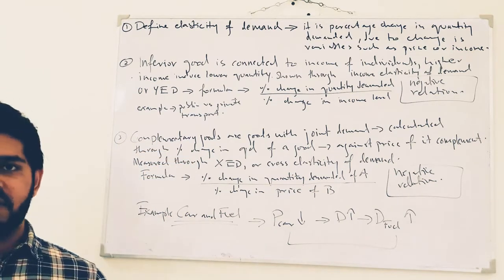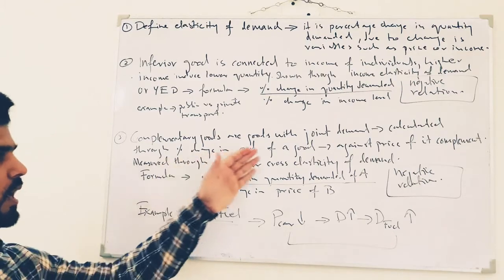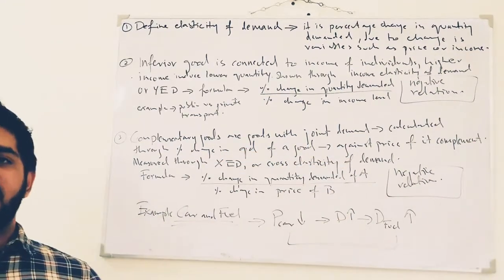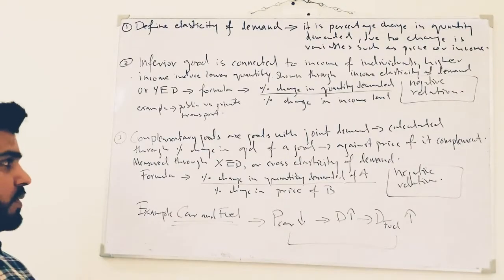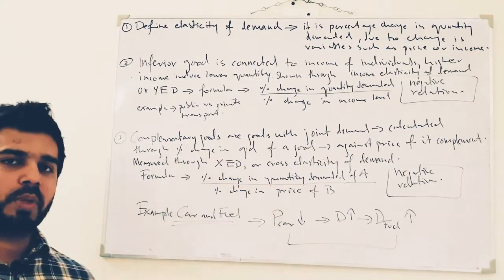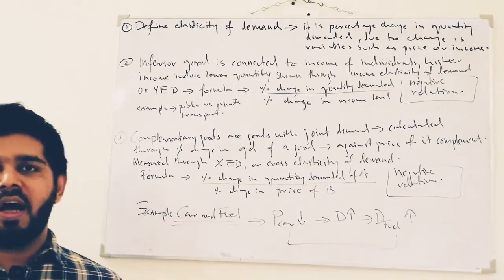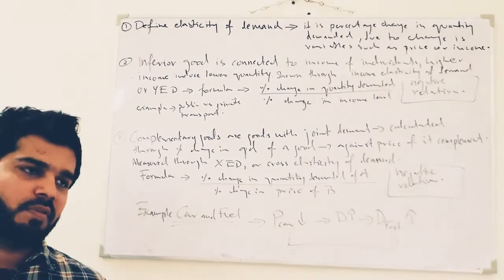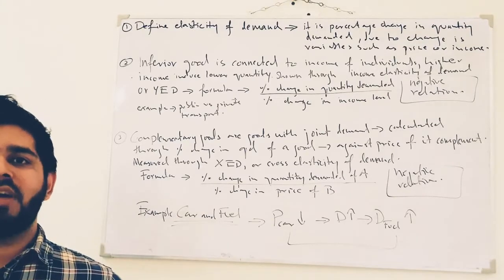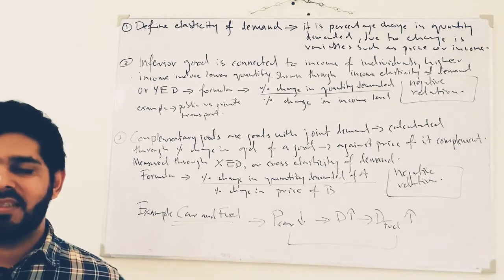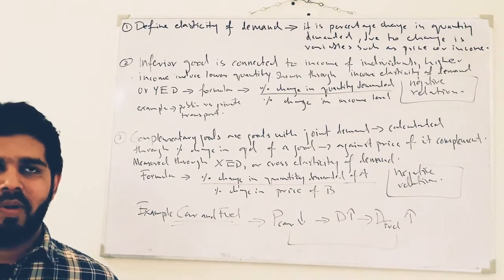Now let's talk about the last 3 marks, which is related to complementary goods. Now what are complementary goods? As you all know, complementary goods are goods with joint demand. So remember this word, joint demand. It is very much important to remember this word. Complementary goods are goods with joint demand. For example, car and fuel. So whenever you have a car, you need to have fuel. Of course, if you have an electric car, you need to charge it. It doesn't require fuel, but 99% of the cars are not electric cars, so they require fuel in one way or the other.